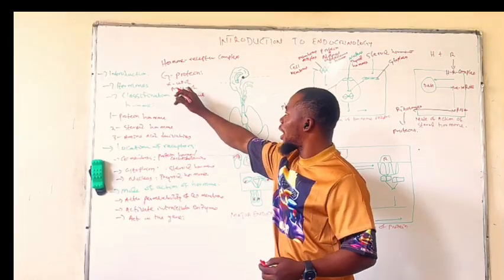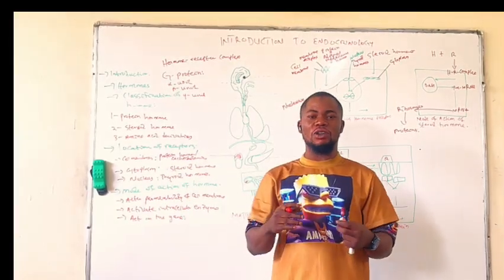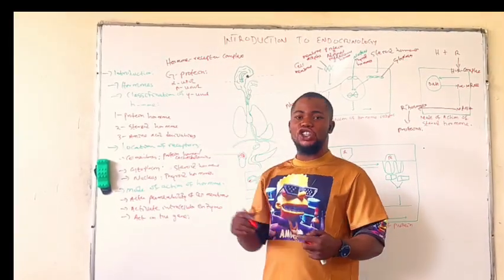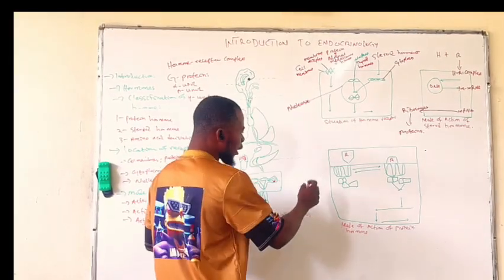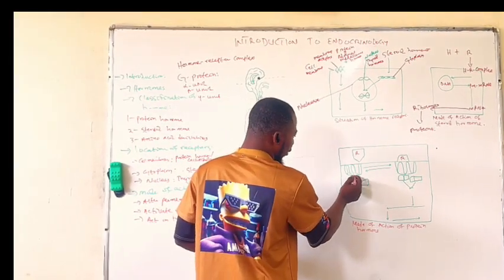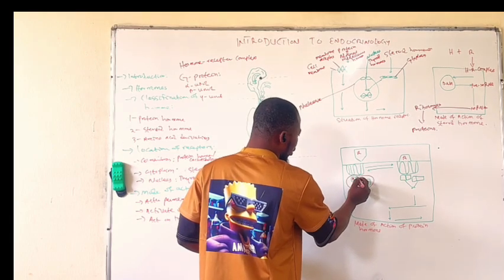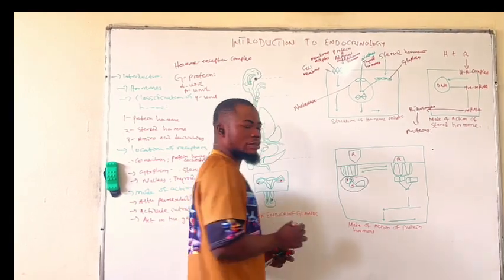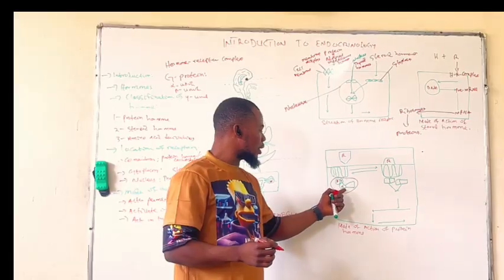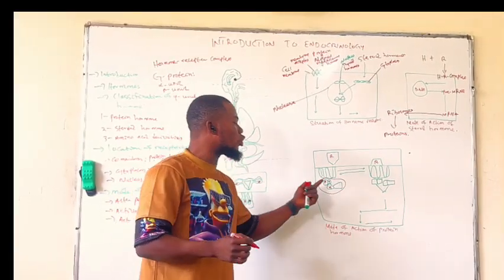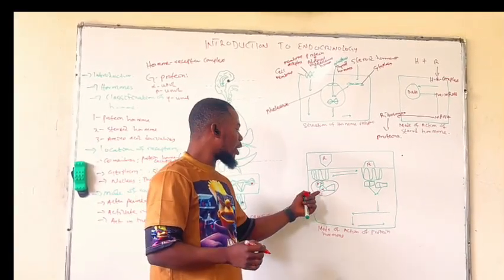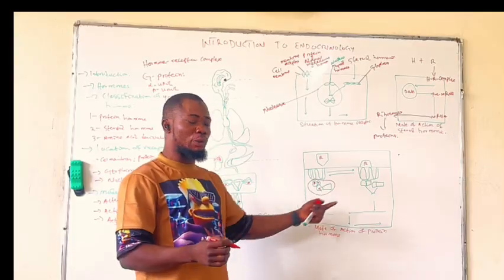Now, the alpha unit is the one that carries out most of the biological action of the G protein. The entire display here is our G protein. This is the beta unit, the gamma, and the alpha unit. We say that the alpha unit carries out most of the physiological response, or most of the biological action of the G protein.